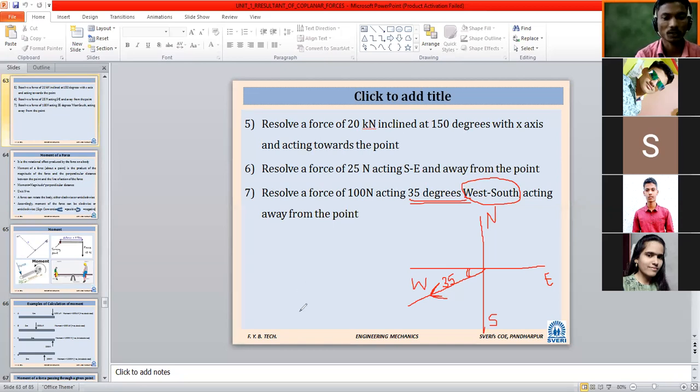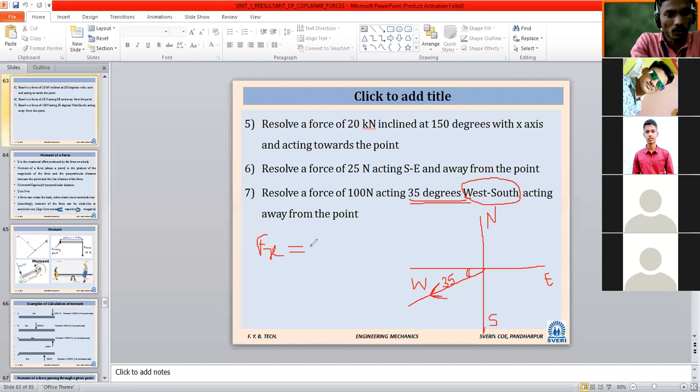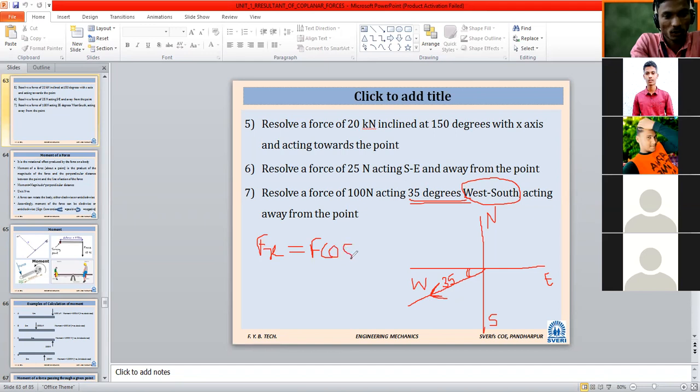But now the next question will come to our mind. Next question: this 35-degree angle, it is made with which axis, x or y? It is made with the x-axis. Then what formula will be used for the x component? Fx is equal to F cos theta, and the value of theta is 35.